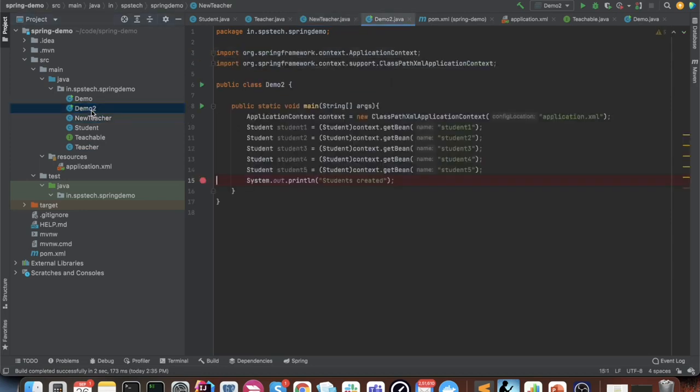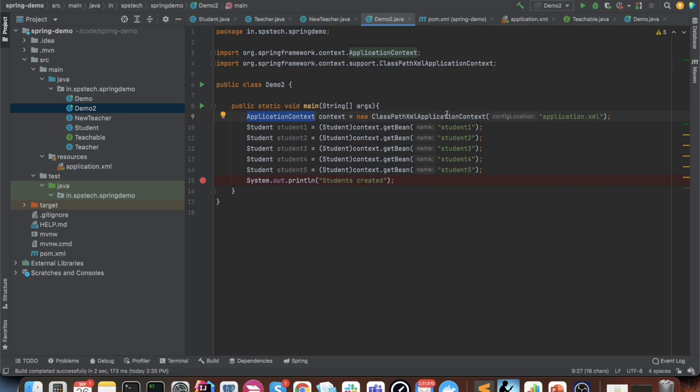Now let's view the functionality of this code. In order to view the functionality of this code, I have created a demo2 class, where in the first line of the main method, I'm initializing an application context. As I told you earlier, in Spring, application context is a gateway or a doorway from which you can ask what you want.